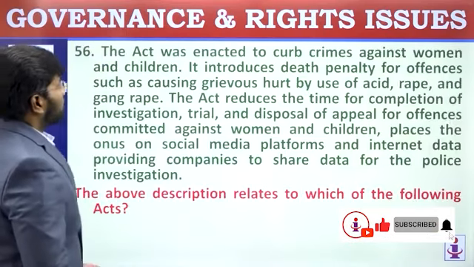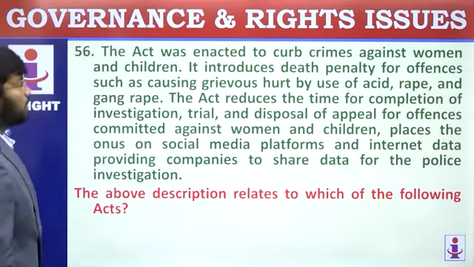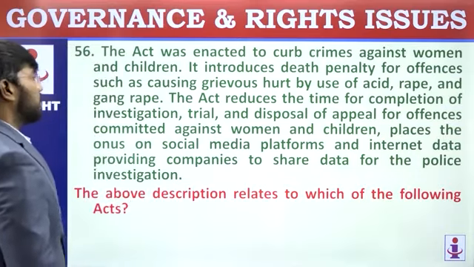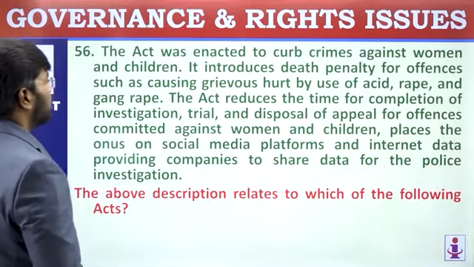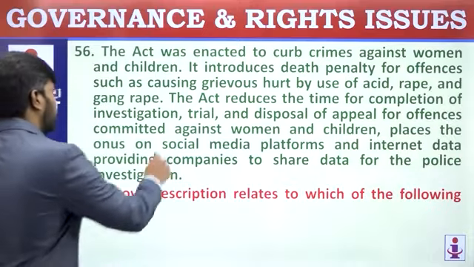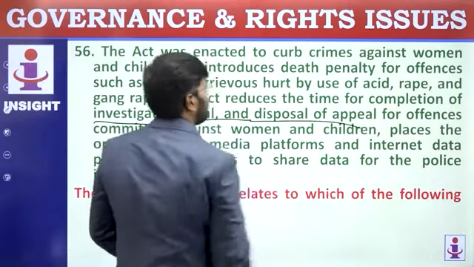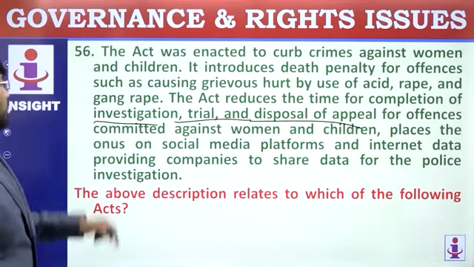56th, the act was enacted to curb crimes against women and children. It introduced death penalty for offences such as causing grievous hurt by use of acid, rape and gang rape. The act reduces the time for completion of investigation, trial and disposal and appeal for offences committed against women and children.